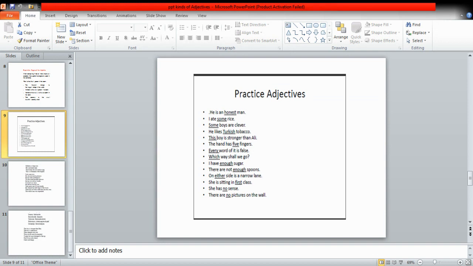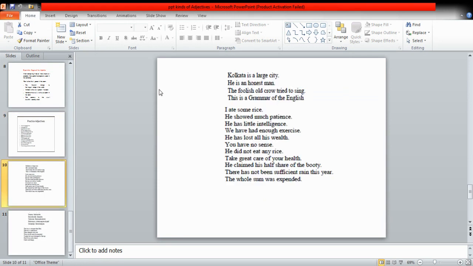Pictures are countable nouns, so no will be a numeral adjective. This is how the same words are used in two different sentences. So you can easily compare them. The moment you see that the noun is countable, it will be a numeral adjective. And when you see that the noun is uncountable, then it will be a quantitative adjective. This is how you have to compare them.